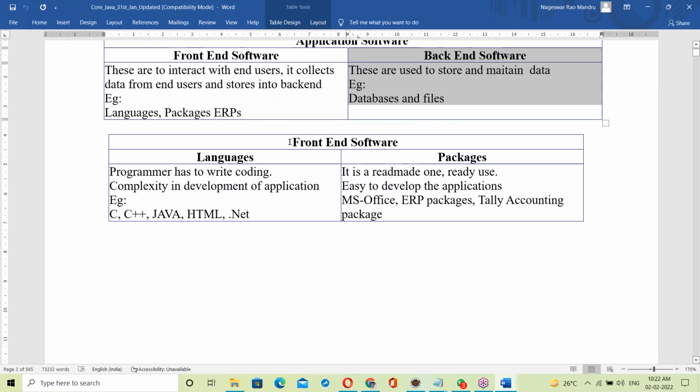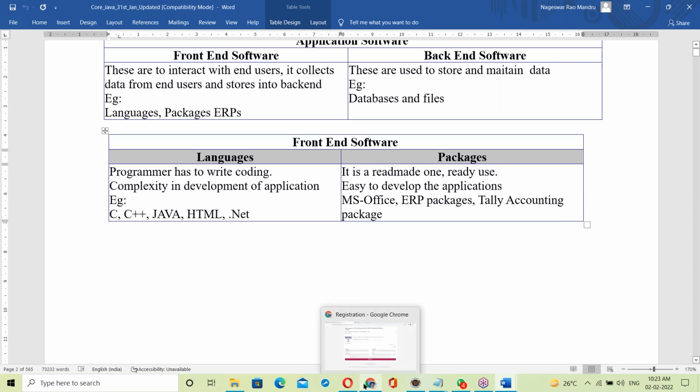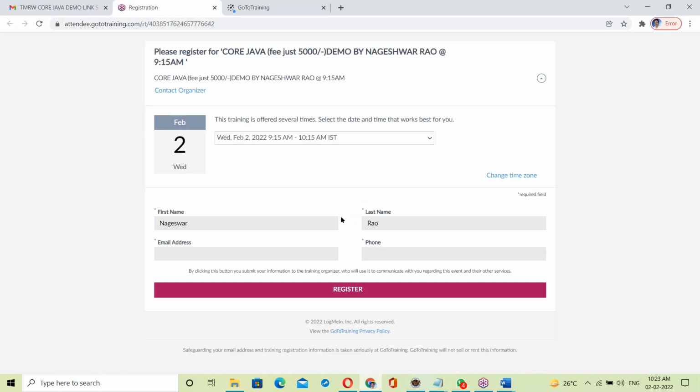Now let us move to front end. Our topic is front end. In front end, there are languages and some packages. Front end means what we can see, which is interacting with us. The Java program interacting with us is a front end. Behind this form, the Java program that is taking data is front end.